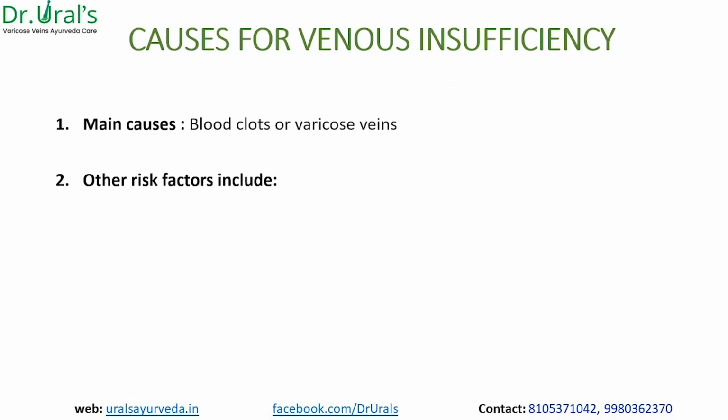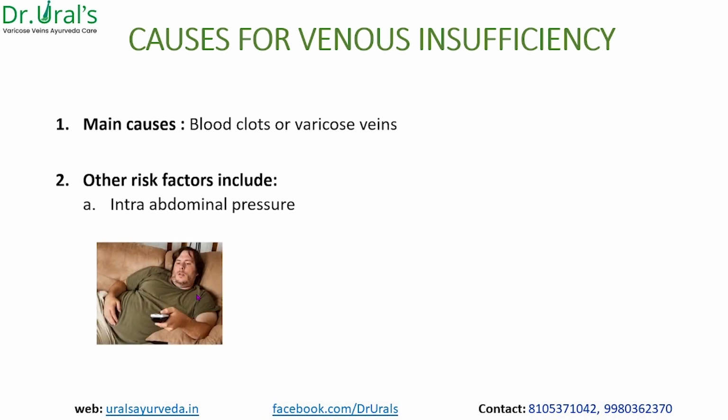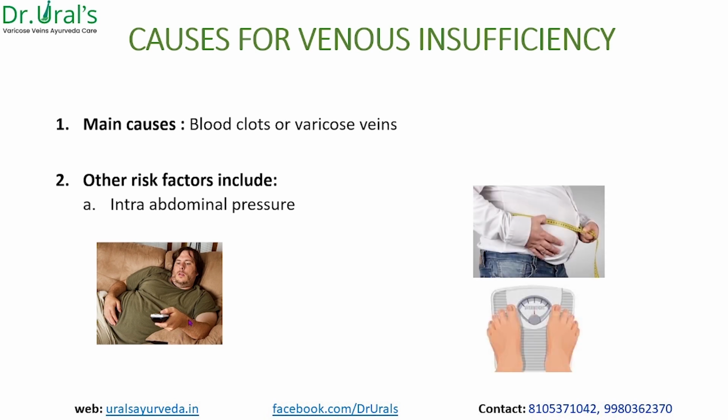If we are looking at the causes for venous insufficiency, the main causes will be blood clots or varicose veins. Blood clots means whatever pathology is involved, the whole set of things will come into that. Other risk factors: abdominal pressure. As I told, the respiration has to happen where the abdomen has to move properly. Whatever pressure or things can interfere in the respiration or in the abdominal movement, all of those are included as part of the causative factors. Mainly when we are lazy, lacking exercise, that will lead to obesity or increased body weight.